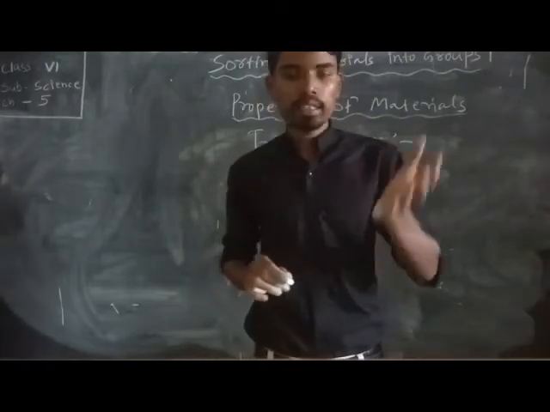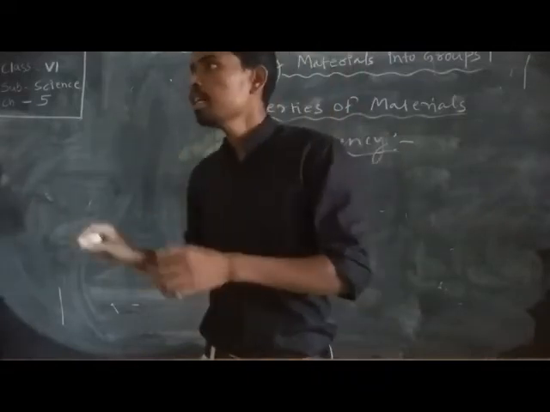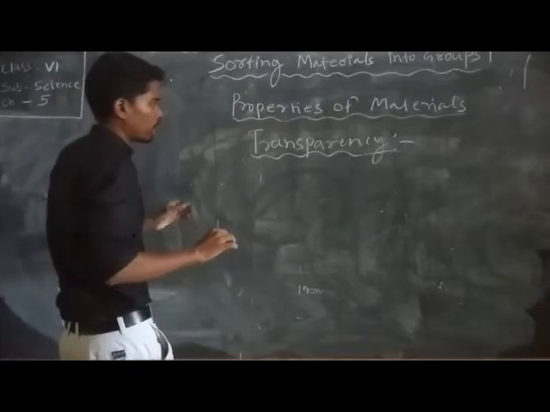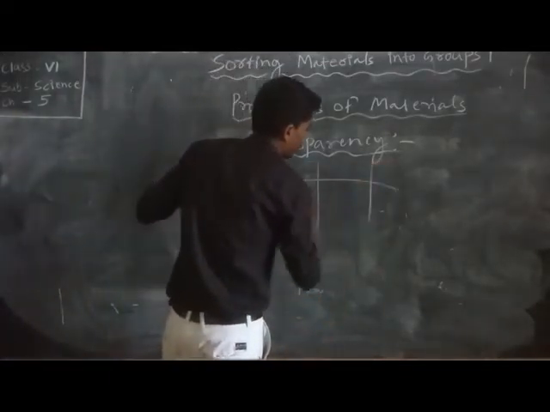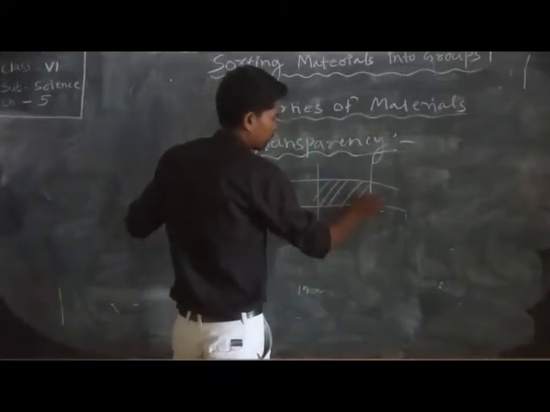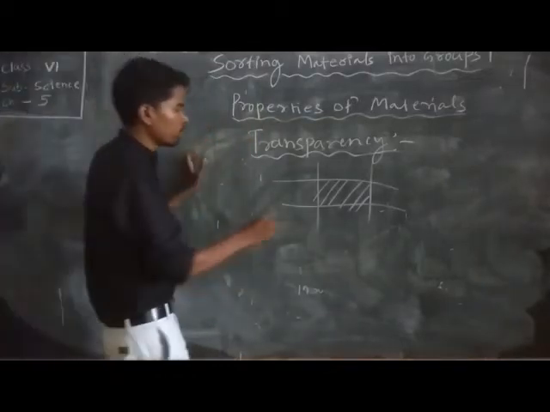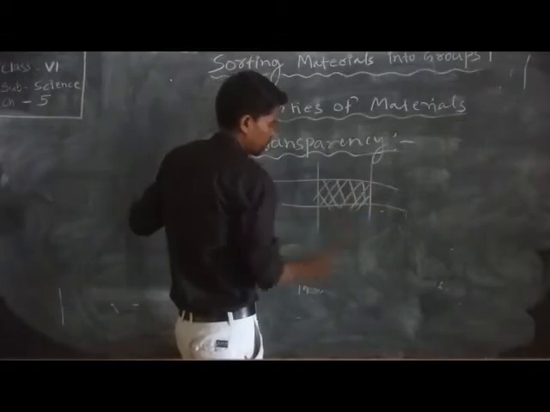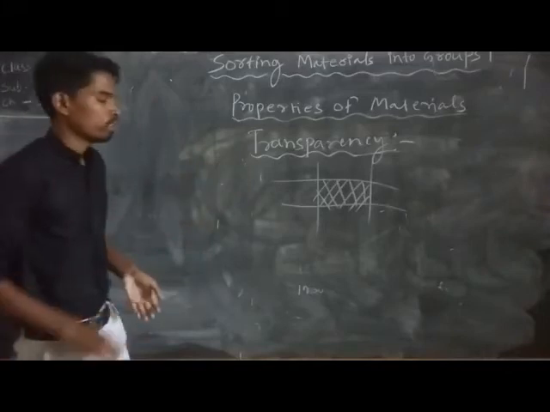And next, some grocery shops can use transparent containers to keep biscuits and other dry materials. They can use this type of transparent material because we can easily see the substance inside.